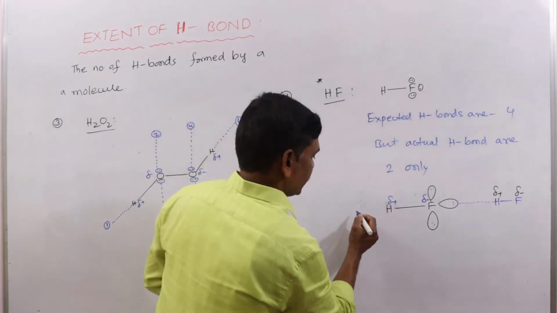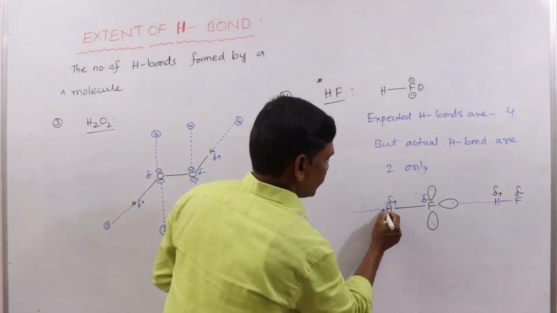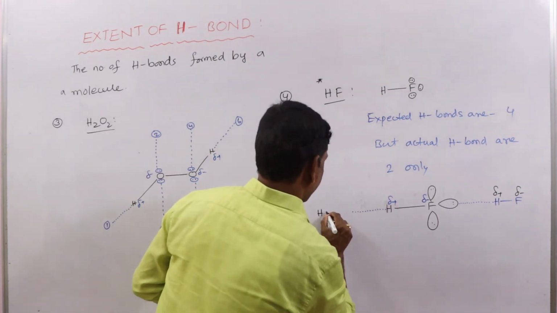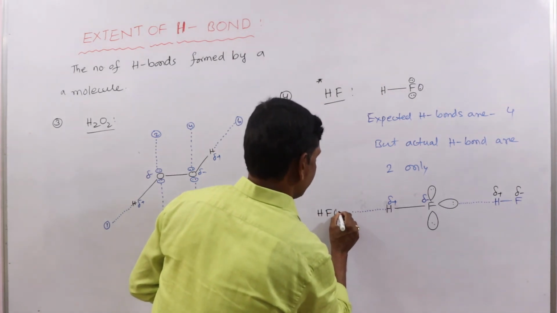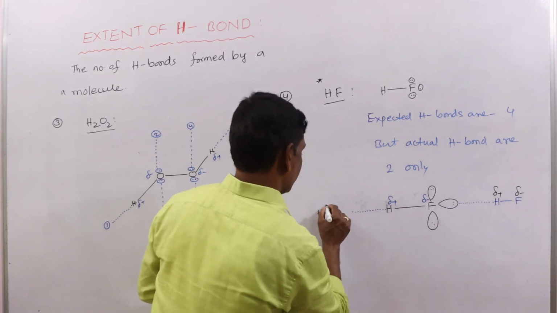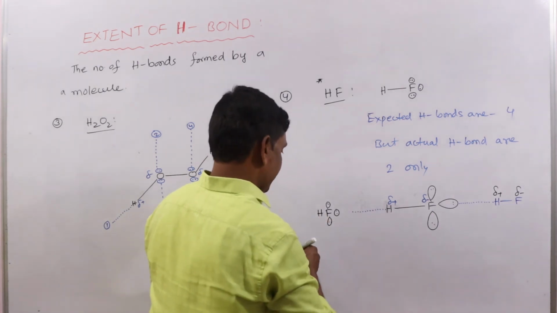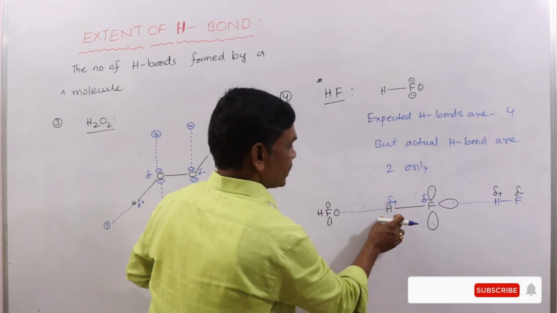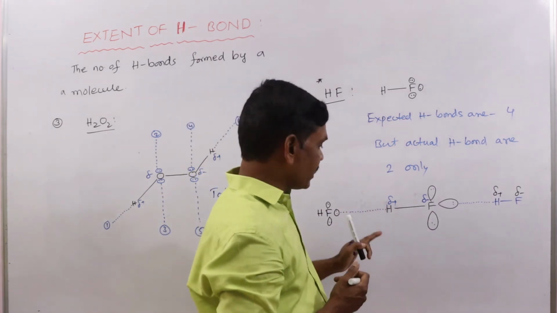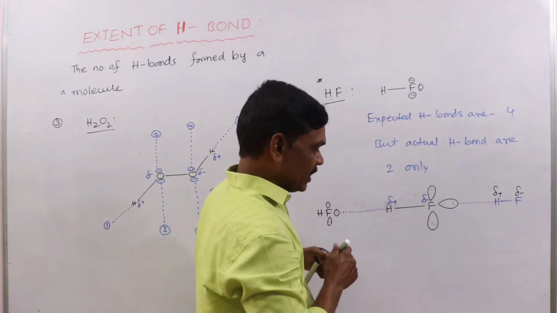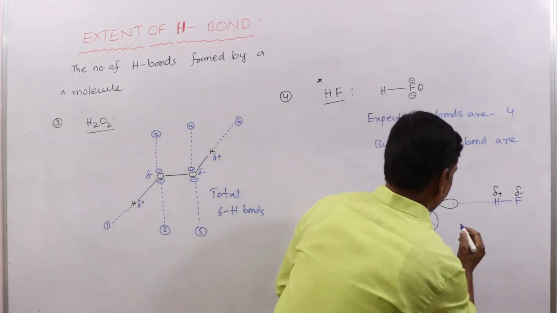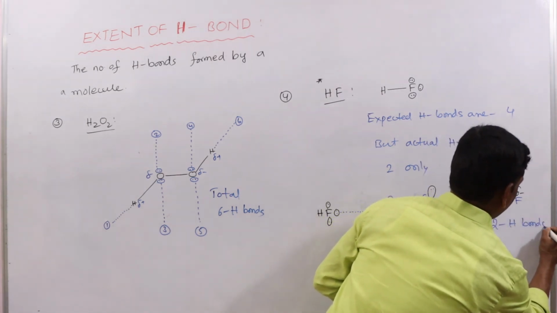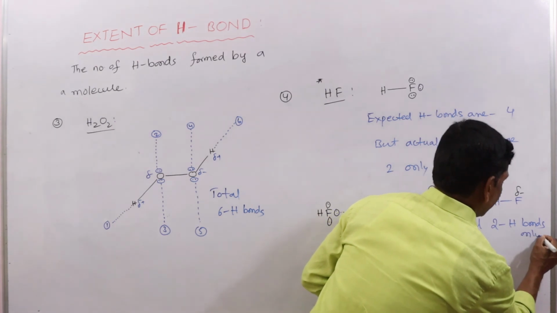Here again, a partially positively charged hydrogen, and this is hydrogen fluoride. Here pairs of electrons are there, here also pairs of electrons. Between the pair of electrons and the partially positively charged hydrogen, a hydrogen bond forms. So how many hydrogen bonds? Total 2 hydrogen bonds only.